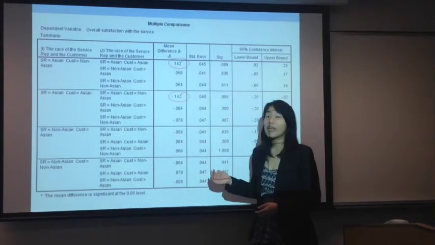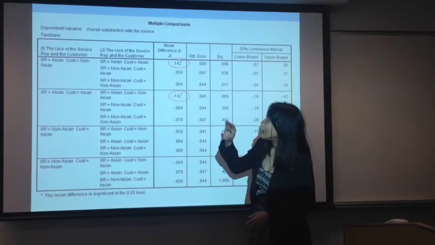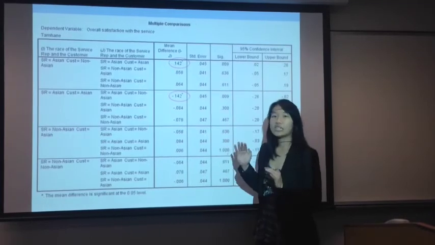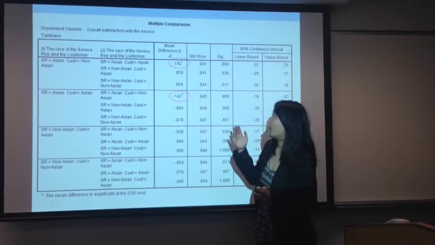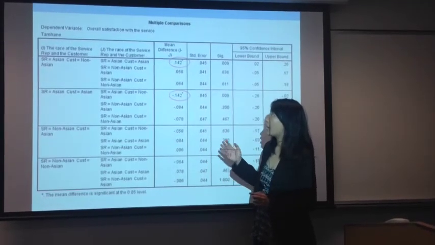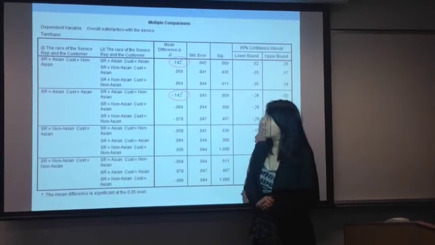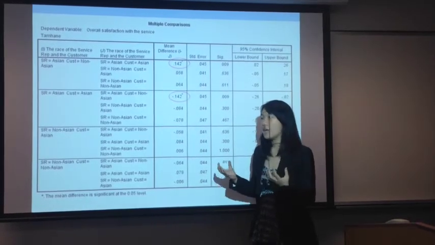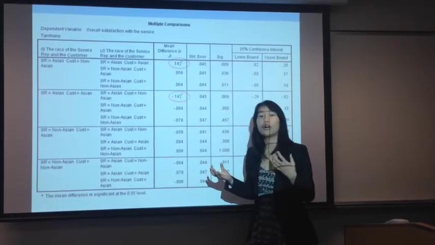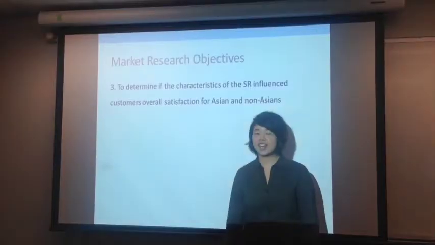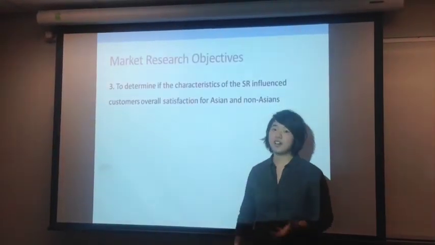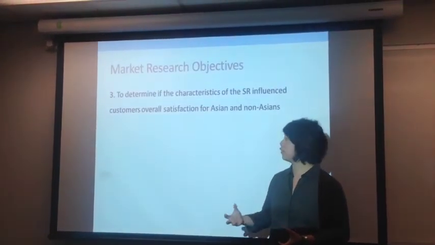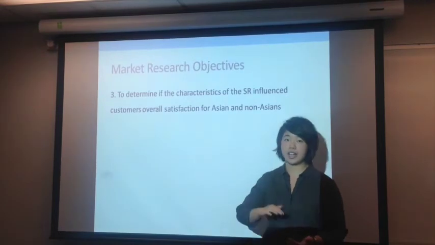We had run the test, and we found out that when the service representative was Asian and the customer was non-Asian, there was a difference in the mean between when the service representative was Asian and the customer was Asian. All that this meant was that when the service representative was Asian, there was a difference in the means, whether the customers were Asian or non-Asian. So I covered the third market research objective, which was to determine if the characteristics of the service representative influence the customer's overall satisfactions for Asians and non-Asians.